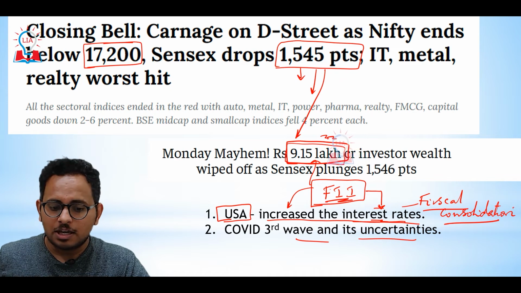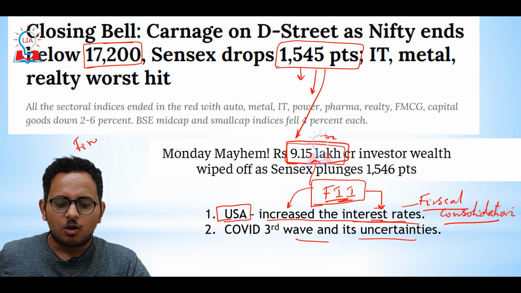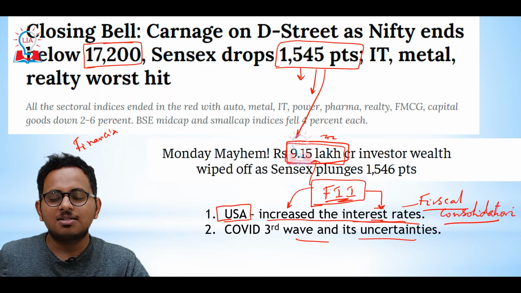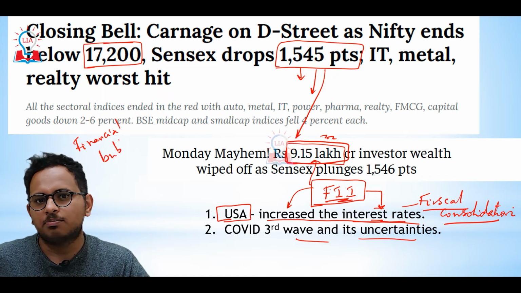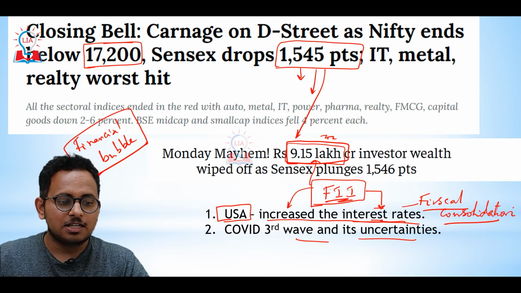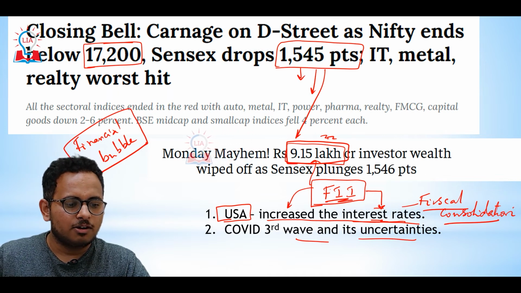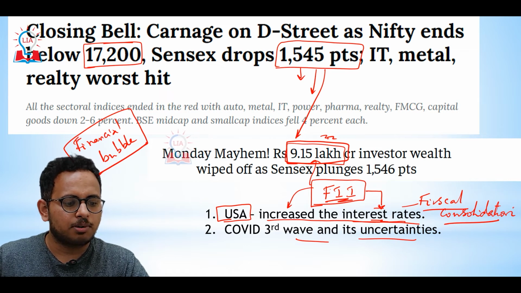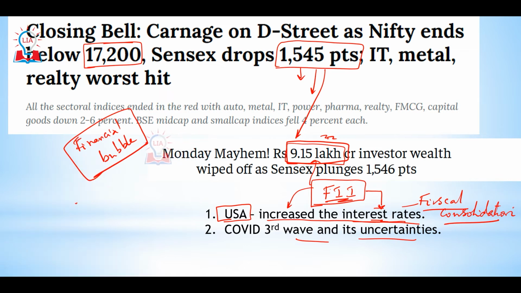This happened also because of the third wave and the uncertainties related to the pandemic that is happening in India as of now. This stock market and the financial markets form a bubble. We call it a bubble because it can burst at any time. The financial market bubble is also one of the major macroeconomic indicators that is bothering the economy as of now.